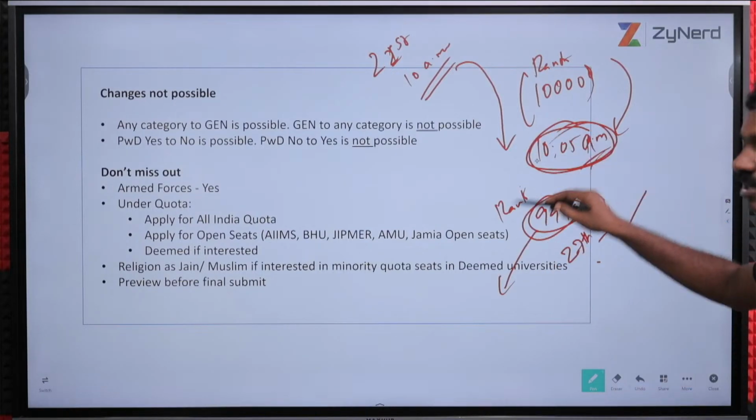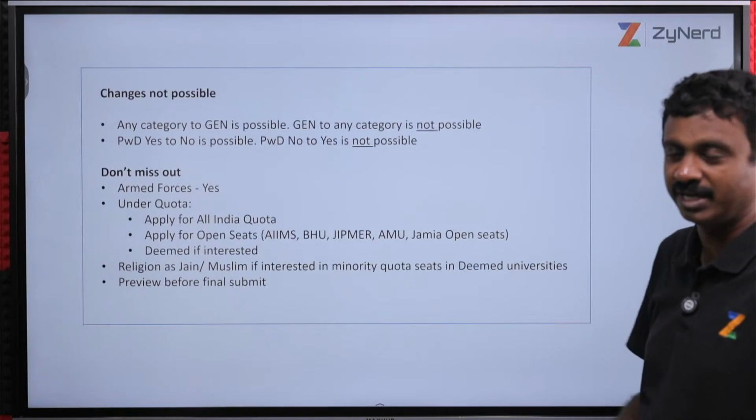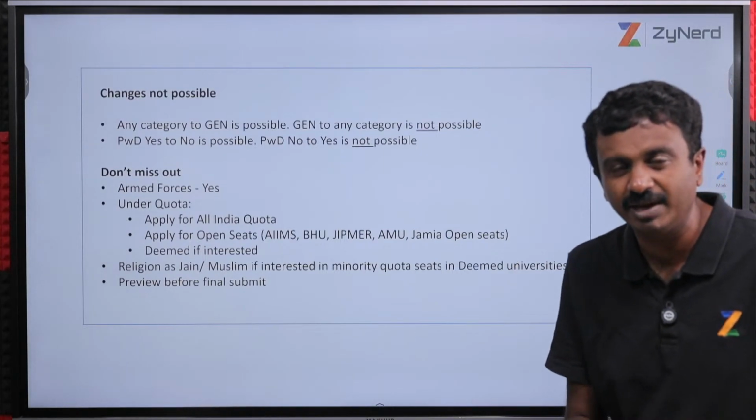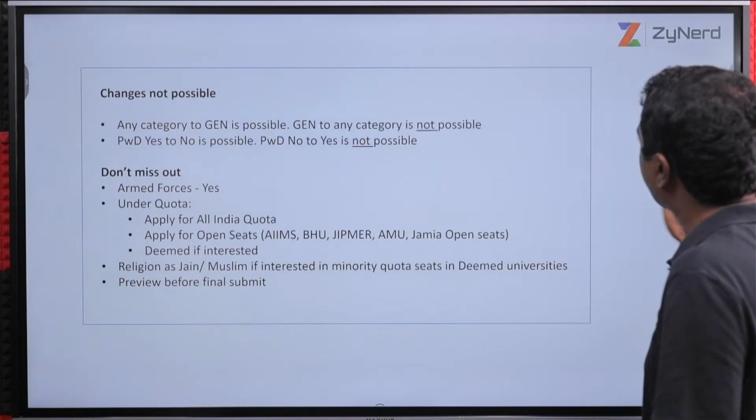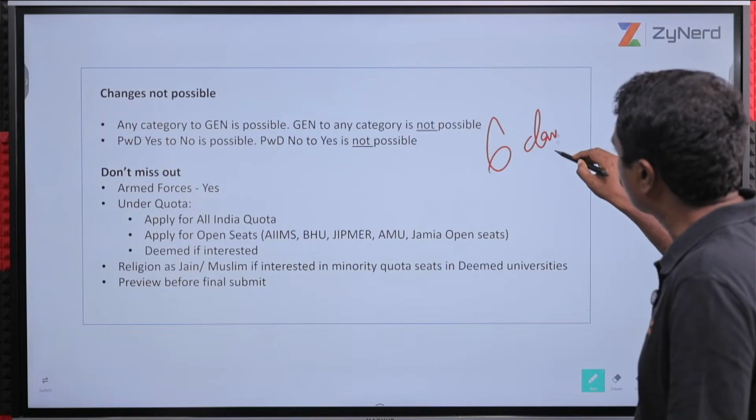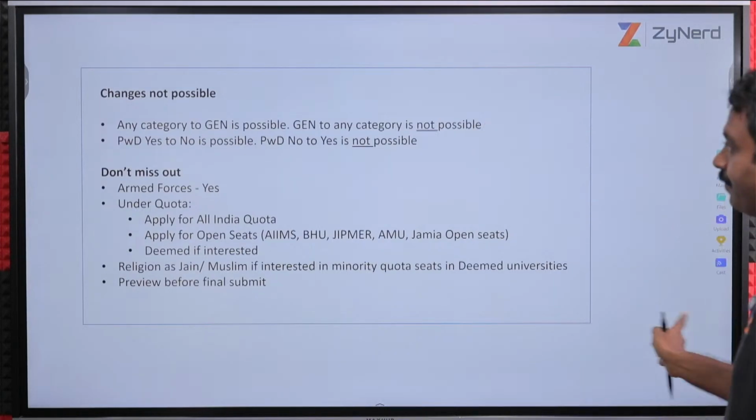Just because you registered in 5 minutes, there is no advantage. So please don't try registering within 5 minutes. Take your time. Registration can take 1 day. Choice filling will require 2 days at maximum. You have 6 days for choice filling. Don't do anything in a hurry.